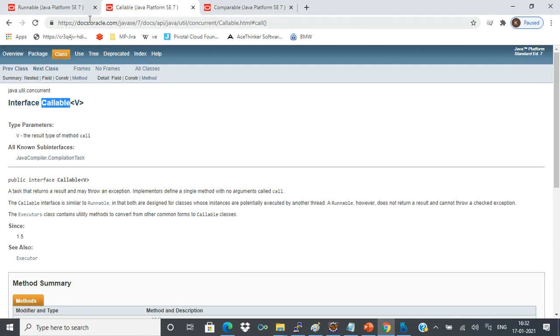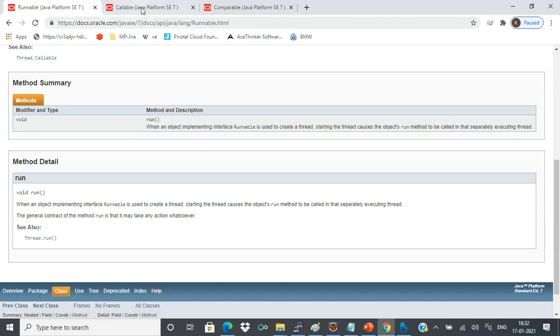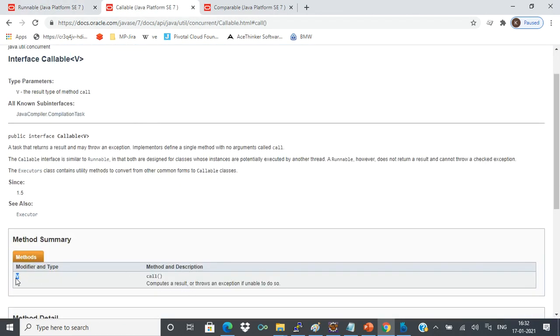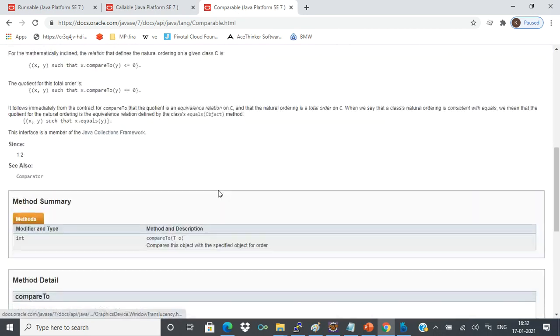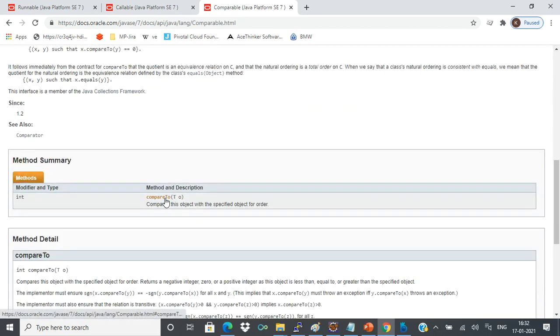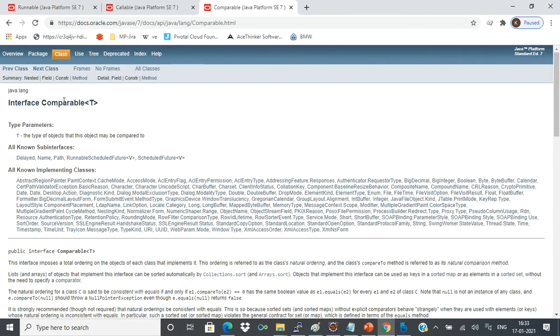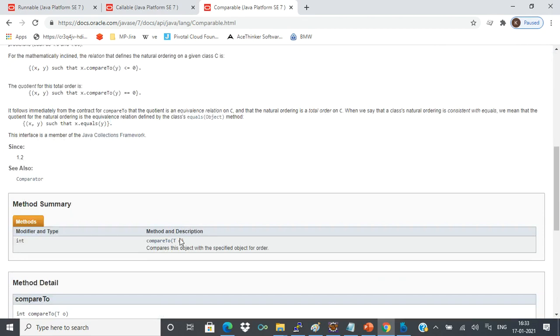Anyhow, I'll be taking detailed video sessions on the Runnable and Callable interfaces when I start the multi-threading classes. Now, the Callable interface returns a value, but the Runnable interface's method doesn't return a value; it is void. Even more, there is one more interface called Comparable, which contains only one method, called compareTo. This interface is also a functional interface because it has only one abstract method, compareTo.